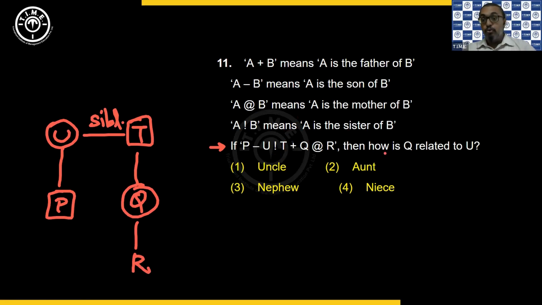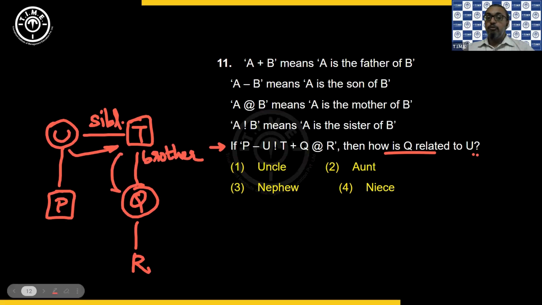Now the question is, how is Q related? That means from the other person you check, because the question is, how is Q related? From the other person you check, that is U. So from U, first you have to go to T. That is a brother. And from that brother, you have to go to Q. That is a daughter. So brother's daughter, we can call it as niece. Brother's or sister's daughter is niece. Okay, so choice 4 is the answer.